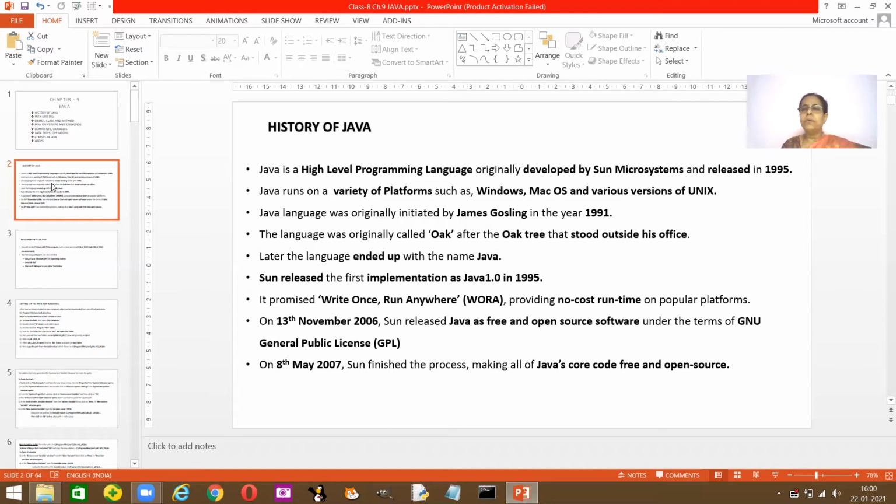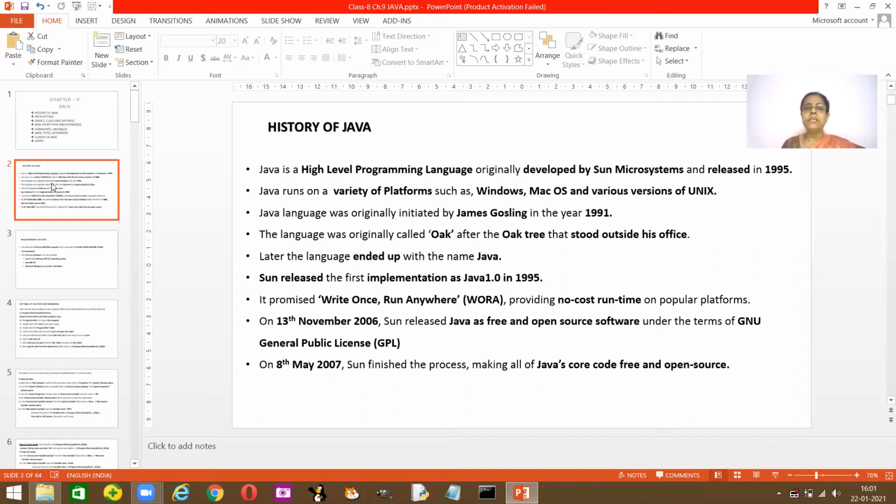It became one of the most popular high level programming languages. And on 13 November 2006, Sun released Java as free and open source software. You can download Java free.